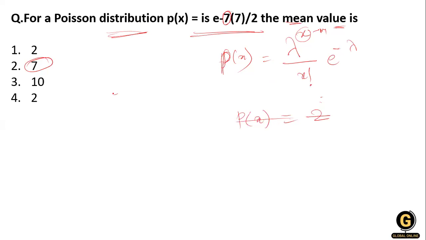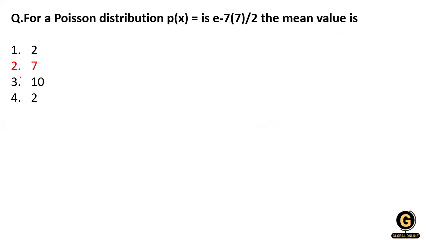The mean is lambda, so lambda is 7 and x is 2. So option number 2 is correct here, not 7.